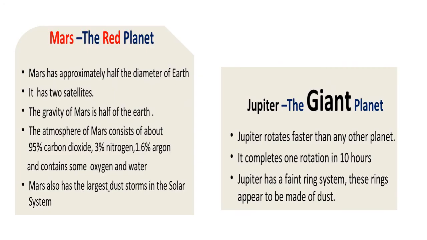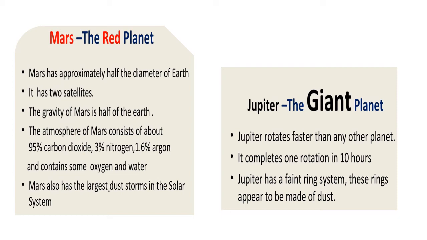Now coming to Mars. Mars is called the red planet, and gravity on Mars is half that of the Earth. Mars has the largest dust storms in the solar system, and its atmosphere consists of 95% carbon dioxide, 3% nitrogen, and 1.6% argon. It contains some oxygen and water.